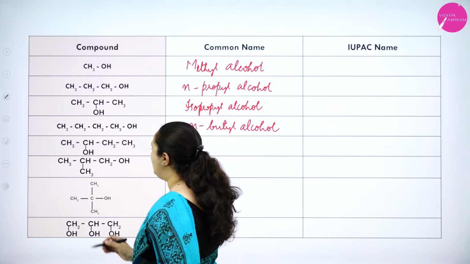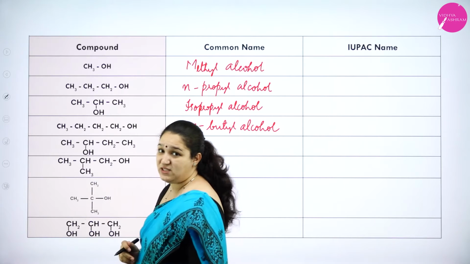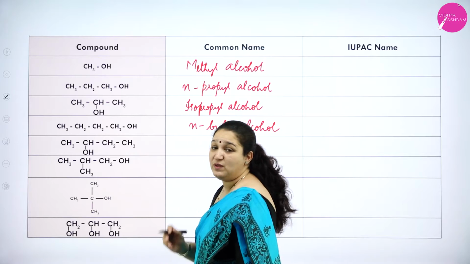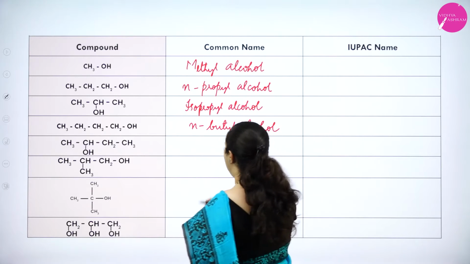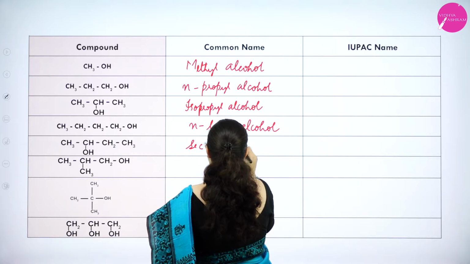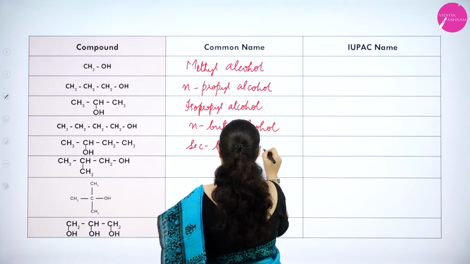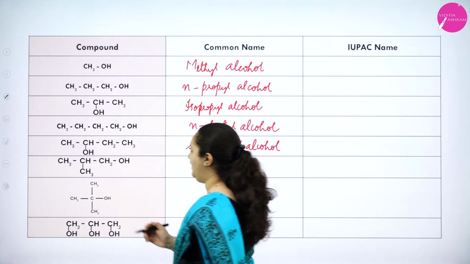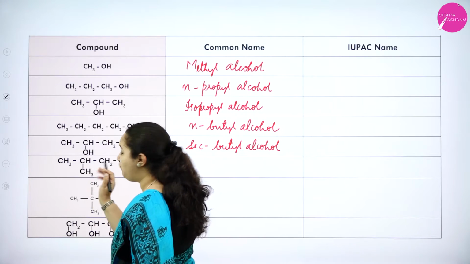Okay. Here you can see OH is present as the side chain, or I can tell it is attached to a secondary carbon atom. So the common name becomes secondary butyl alcohol. Okay. Now here you can see again, you have 1, 2, 3, 4 carbon atoms.